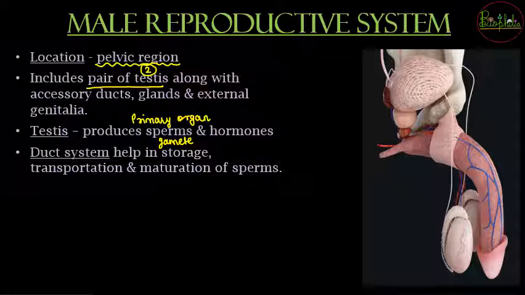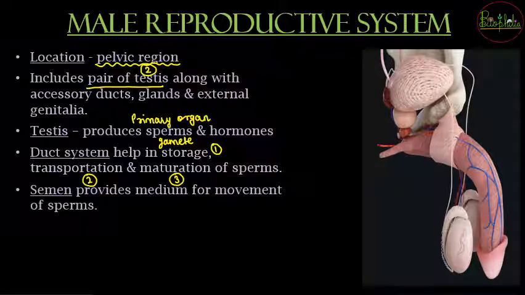Then the duct system. The gametes produced in the testis should move out till the external environment, so that needs some tubing material through which they can be transported. The duct system is going to help in 3 major functions of the gametes: function number 1 is storage of gametes, second is transportation, and third is maturation of the male gamete, that is sperms. So you need to understand that the functions of the duct system are 3: storage, transportation and maturation.